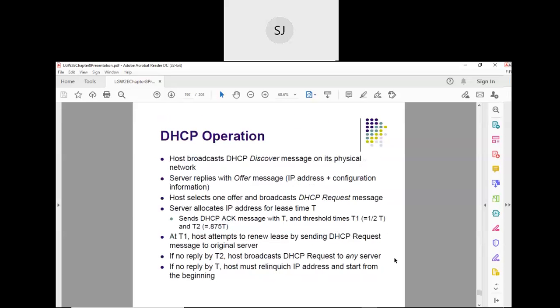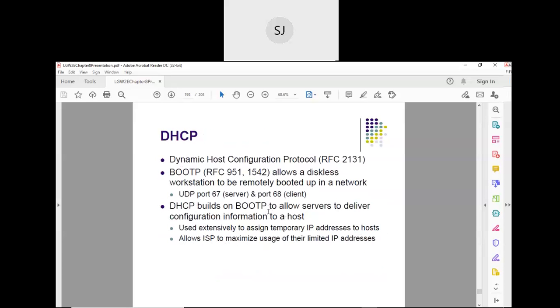So that completes DHCP operation. What is very important is the DORA protocol, the DORA interaction: discover, offer, request, and acknowledge. So these are the 4 steps. And what else is important here? Port numbers. The DHCP client port is 68, the DHCP server port is 67, right? And it is based on the BOOTP protocol.